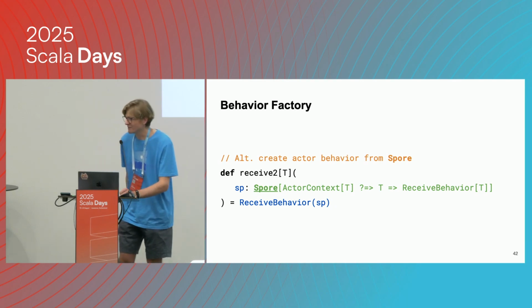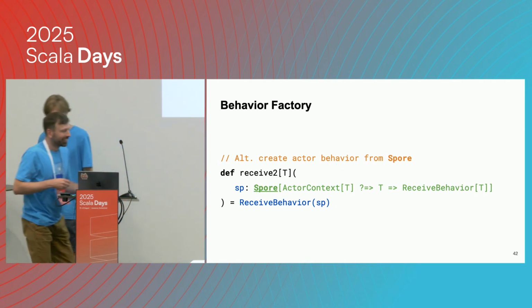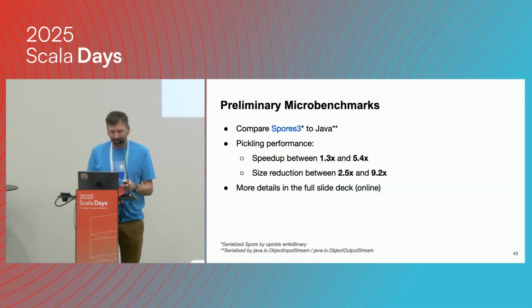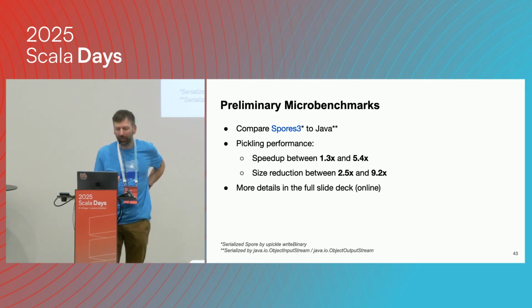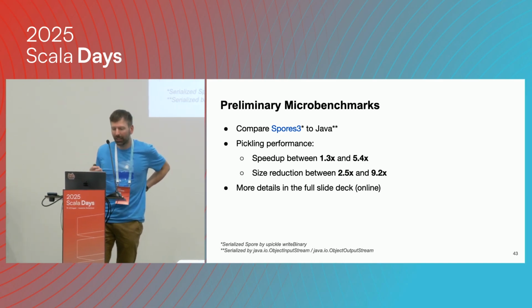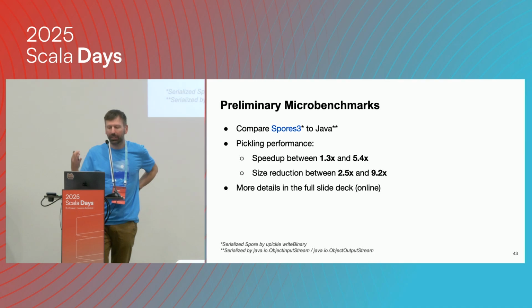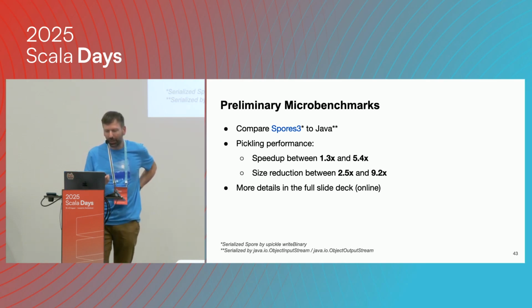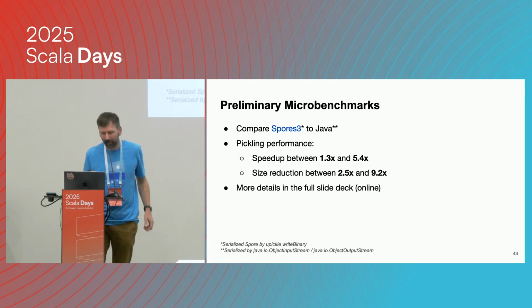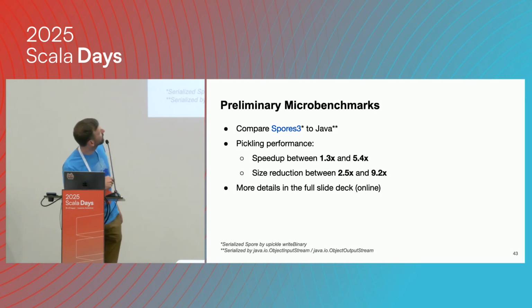All right, I'll hand back to Philip now to finish. Thank you. Right. So I just want to mention that we also have some preliminary results using micro benchmarks, just to see the performance with regard to the speed of pickling and also the memory size required for the serialization output. We compared Spores 3 with Pickle and with Java built-in serialization, which is essentially ObjectOutputStream and ObjectInputStream for unpickling. And we see that we can actually get some really nice speedups.